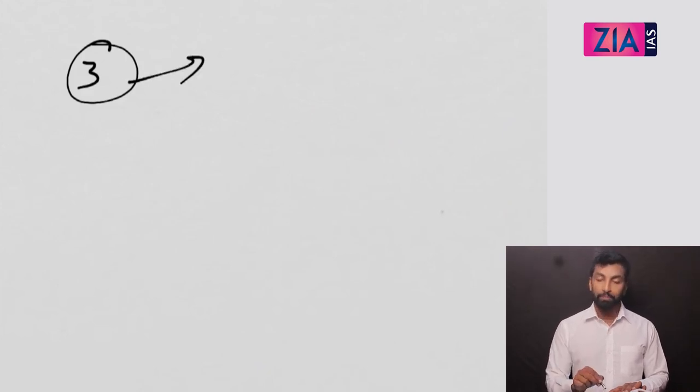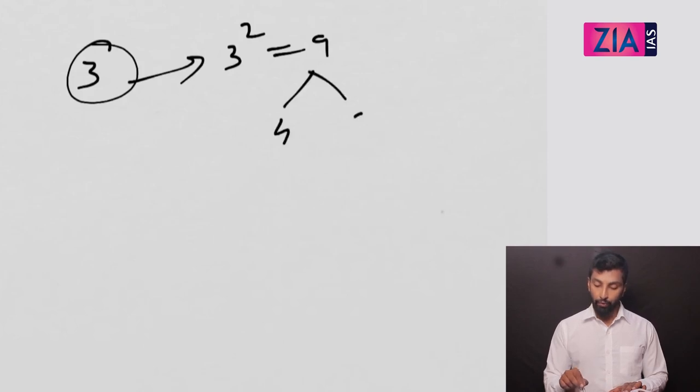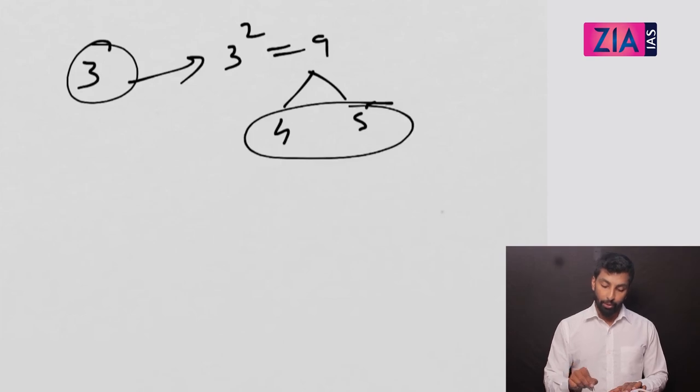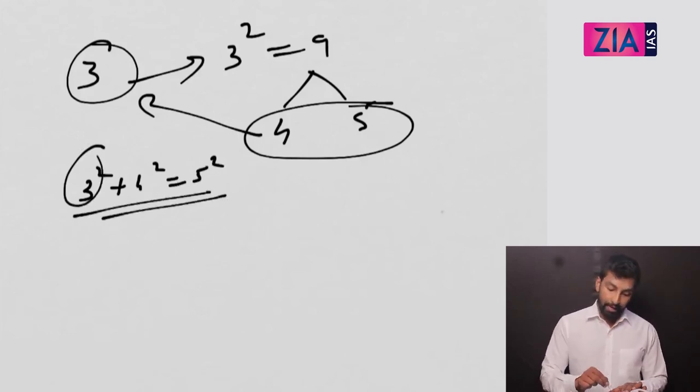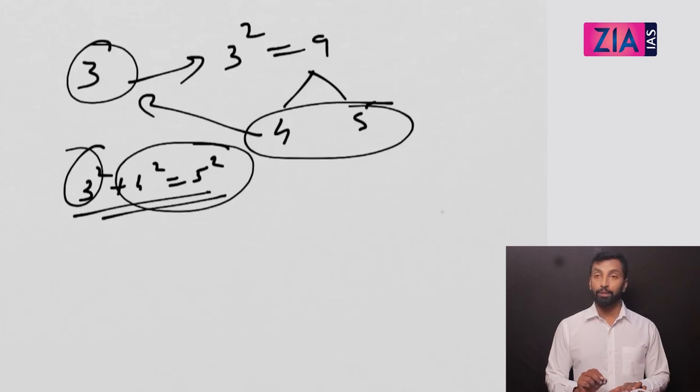What I need to do is 3 square is equal to 9. Write this 9 as 4, 5, or write this 9 as consecutive natural numbers. So 3, 4, 5 are the sides. So 3 square plus 4 square is equal to 5 square. This is a right angle triangle. So if one side is 3, I can find the other two sides.